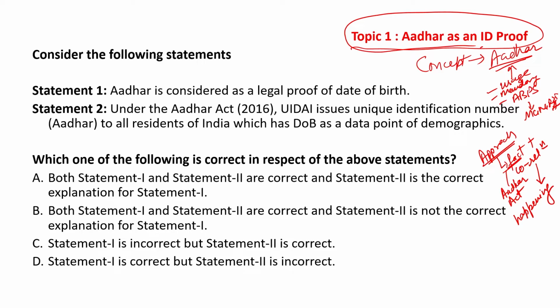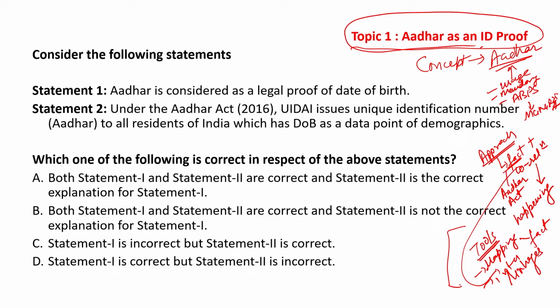The tools which come in handy for such a question include the mapping of facts and for the correlation, the interlinkages. Similarly, similar kind of questions can be asked on other aspects, for example Pradhan Mantri Awas Yojana, Jal Jeevan Mission or things like that.